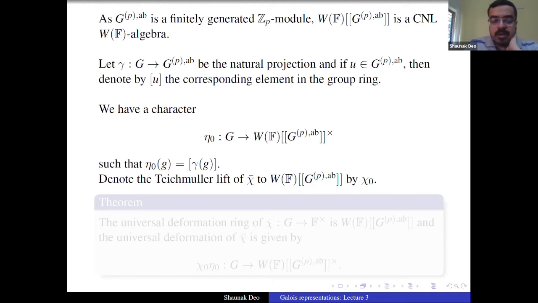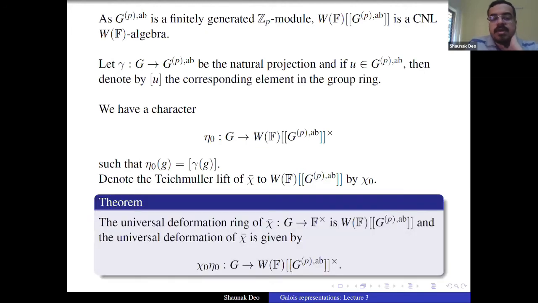So under all this notation, what we have is that the universal deformation ring of this character chi bar, which is from G to F star, is the completed group ring of GPab over W of F. And moreover, the universal deformation of chi bar is given by chi naught times eta naught, where eta naught is this character which takes g to bracket of gamma of g.